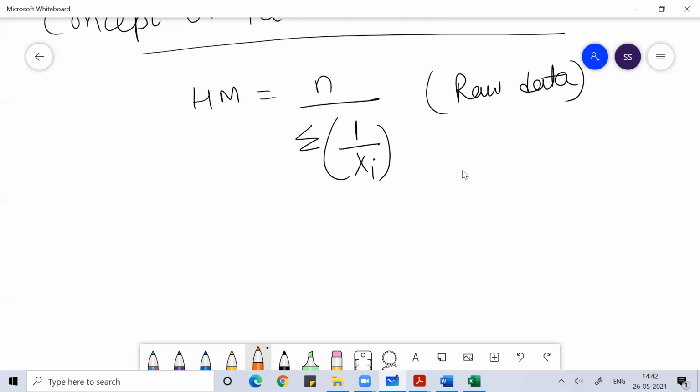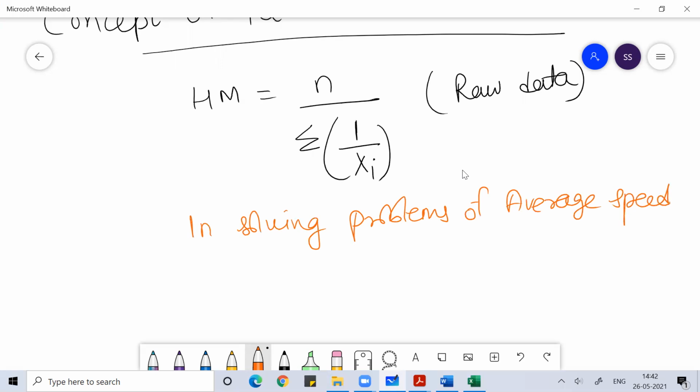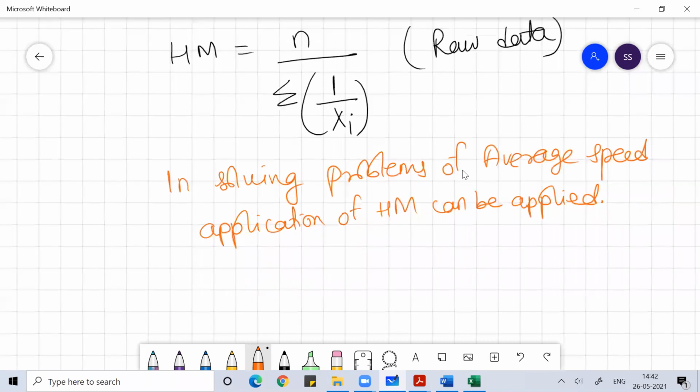If you ask me where the application of harmonic mean is, you can find it very commonly in solving the problems of average speed. So in solving the problem of average speed, we use the harmonic mean concept.